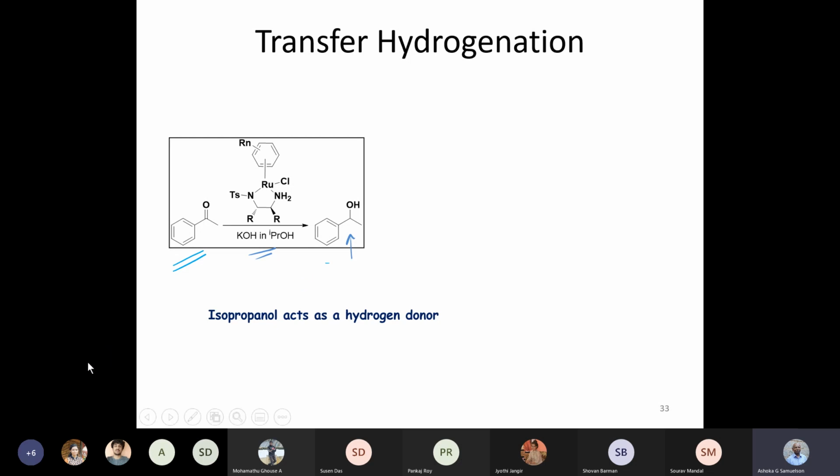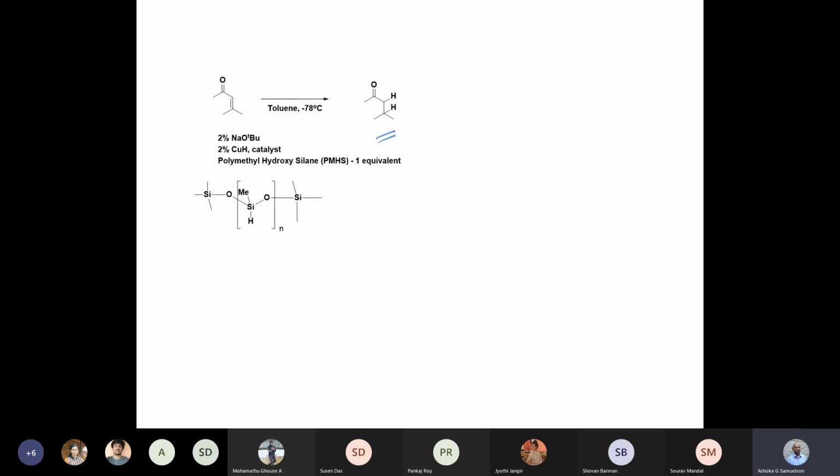One hydrogen comes into this carbon, and one hydrogen is coming into the oxygen. The hydrogen that is coming into the oxygen is in fact coming from the hydrogen on the nitrogen of the ligand. So the ligand is giving one hydrogen, the metal is giving one hydrogen.